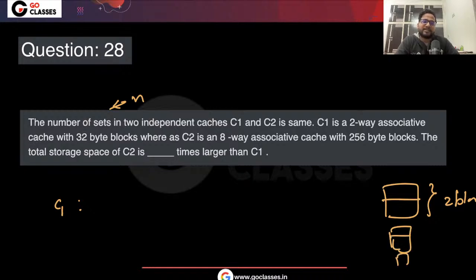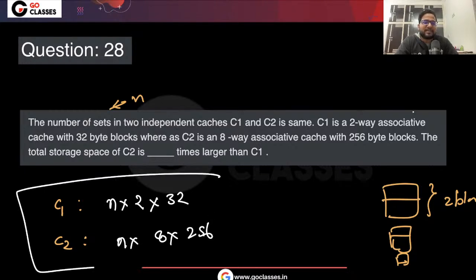So what is the size of C1? It will be n sets, each set having two blocks, and one block size is 32 bytes. What about C2? For C2 also the number of sets is the same, but it is 8-way associative and one block size is 256. So these are the sizes of C1 and C2.